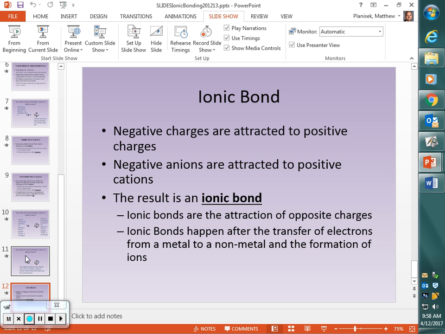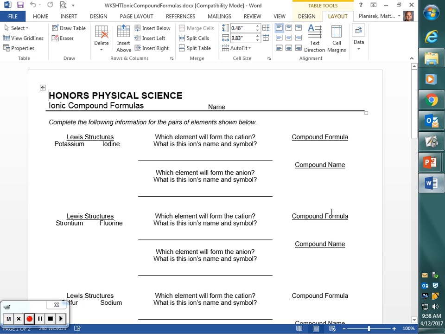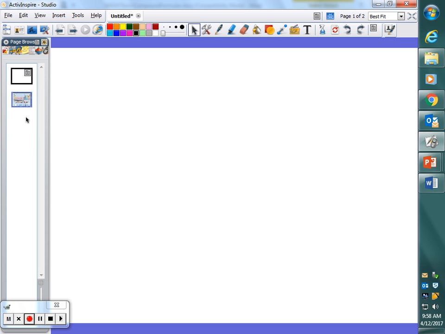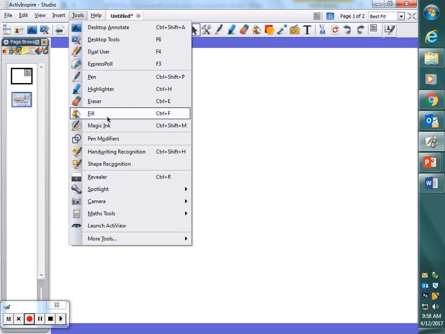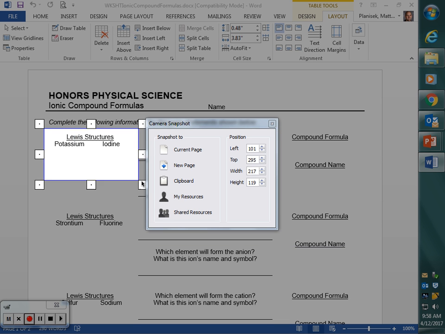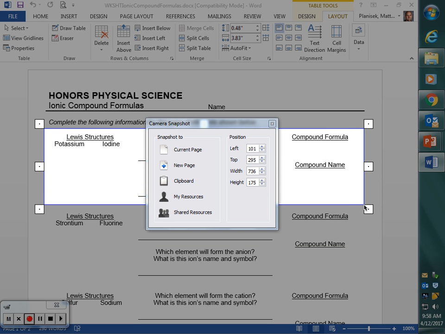Okay. So, let's pull out this sheet that I gave you today, or that Joe handed out to you at the beginning of class. So it says ionic compound formulas up at the top. And let's take a look at some practice problems. All right? And see how this all works together. So, let's go here. I'm going to go here. And just for practice, and to illustrate one other thing, okay, let's pull just this first one.